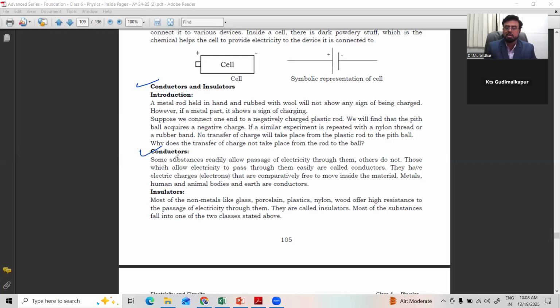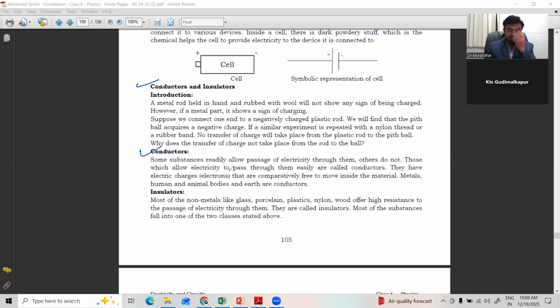When you are rubbing different bodies, what you observe is that in some bodies there is a transfer of electricity, transfer of electrons, and they get charged. But some bodies, like plastic, even though you touch the plastic to a pith ball, a small cork ball, there is no transfer of electrons. Why? The answer is classification.